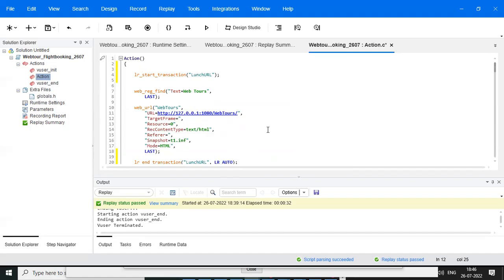If you click on this, it will generate this function, and if you enter some data, it generates web submit data. All of this is written by the tool, based on the application that the developer built. Got it?